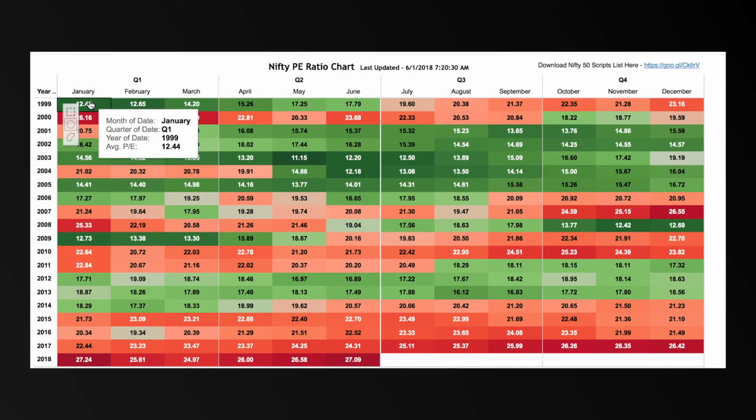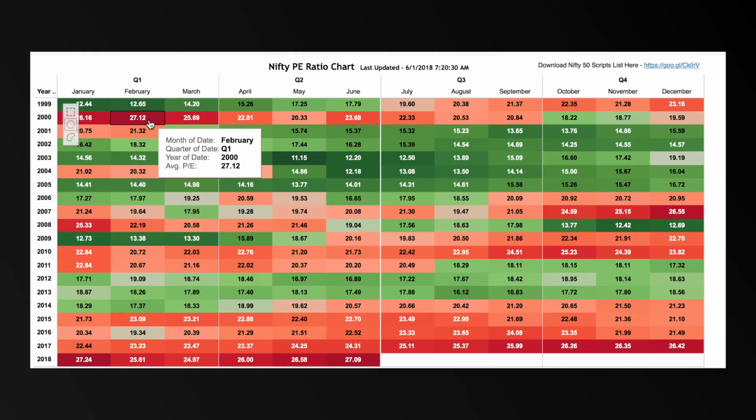So just for one example, let's take the year 1999. In the month of January, the Nifty PE was at 12.44 level. So this is an extremely undervalued zone, and investors need to buy into the market during this time. And in the year 2000, in the month of February, the Nifty's PE was at 27.